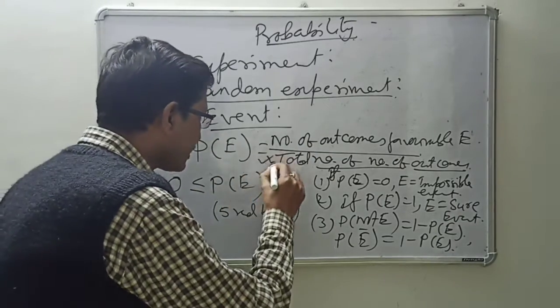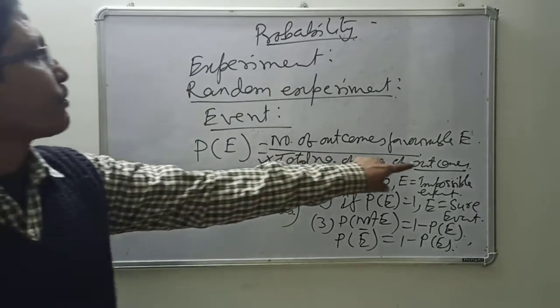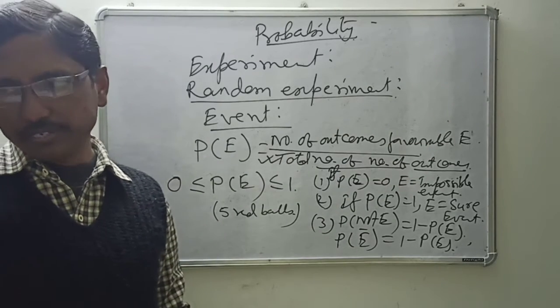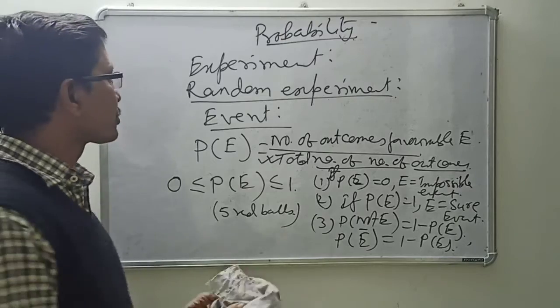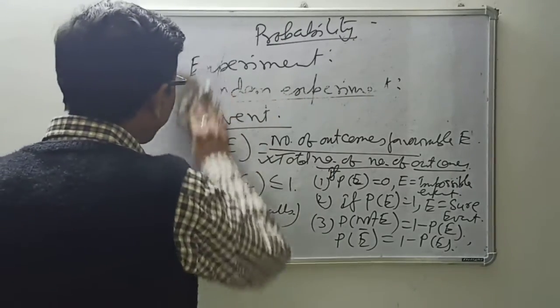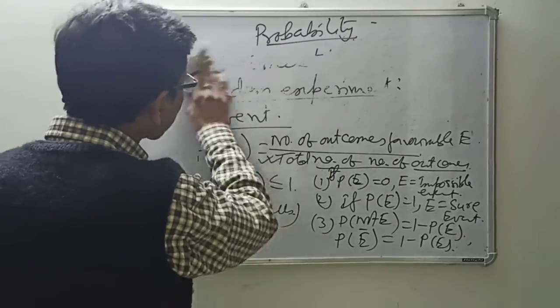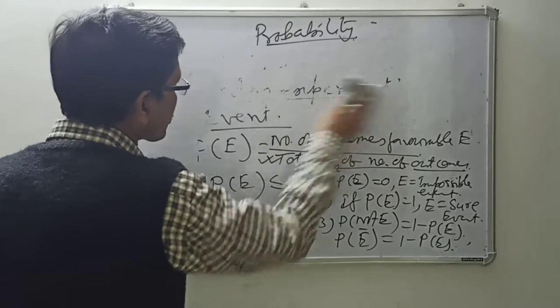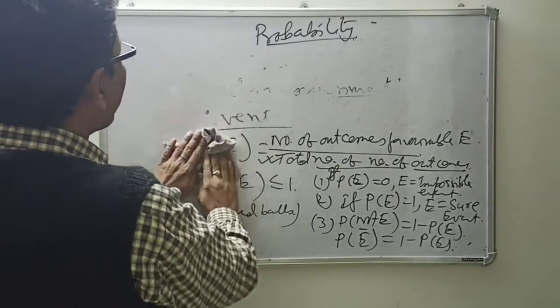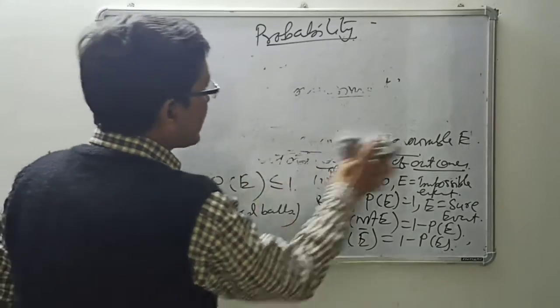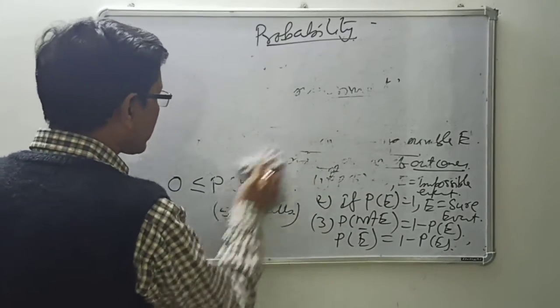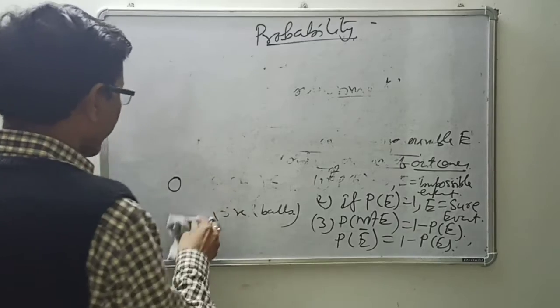Now we have to get this one. Get all the possible outcomes. So what types of experiment do we have, and what are their possible outcomes? There are mainly 3 types of experiment or operation we'll have here. One is tossing the coin, another one is throwing the dice, and next you are having the